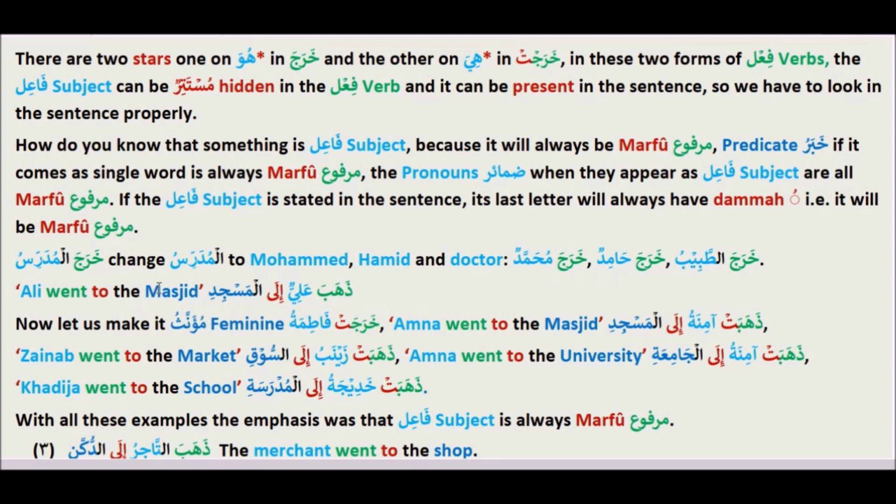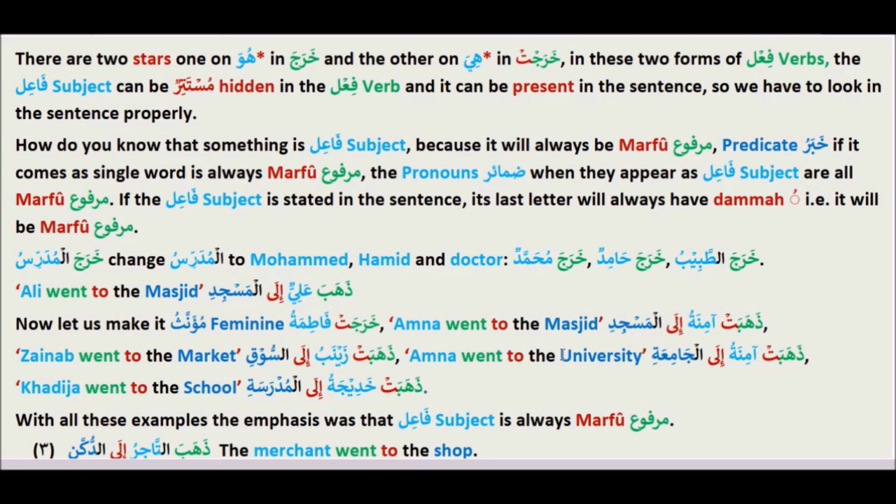Ali went to the masjid. Zahaba Aliyun ila al-masjidi. Now let us make it muannas, feminine. Kharajat Fatimatu. Amna went to the masjid. Zahabat Aminatu ila al-masjidi. So over here, Aminatu is a fa'il. Zainab went to the market. Zahabat Zainabu ila al-suqi. Zainabu is the fa'il and it has a dhamma.